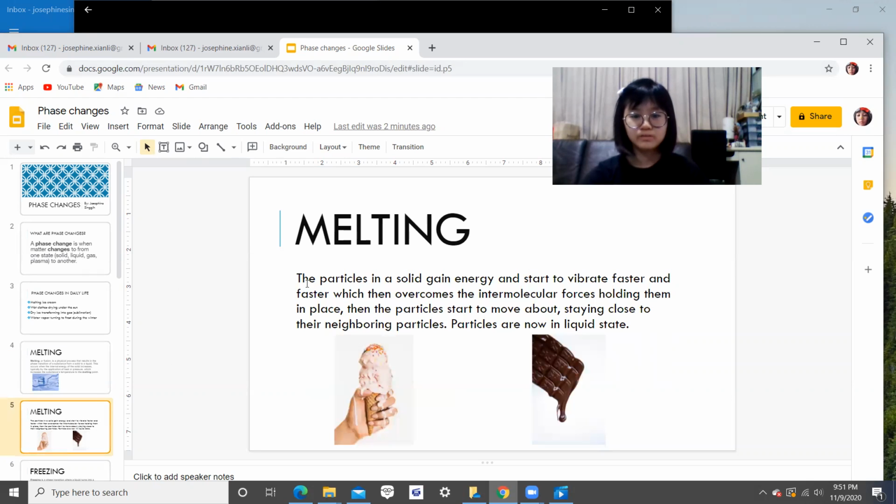Melting. During melting, the particles in a solid gain energy and start to vibrate faster and faster, which then overcomes the intermolecular forces holding them in place. But then the particles start to move about, staying close to their neighboring particles. Particles are now in liquid state.